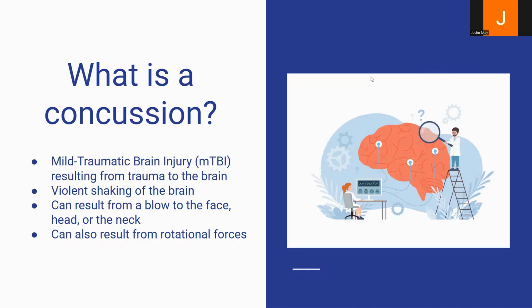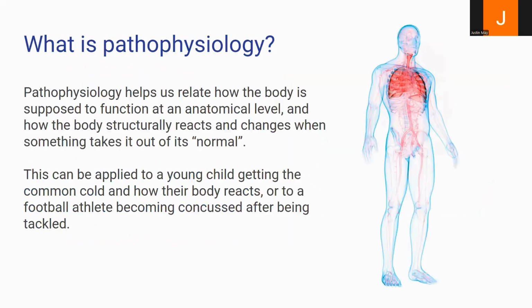What is a concussion? A concussion is a mild traumatic brain injury, or an MTBI, resulting from trauma to the brain. It occurs from a violent shaking of the brain. It can result from a blow to the face, head, or the neck. It can also result from rotational forces.